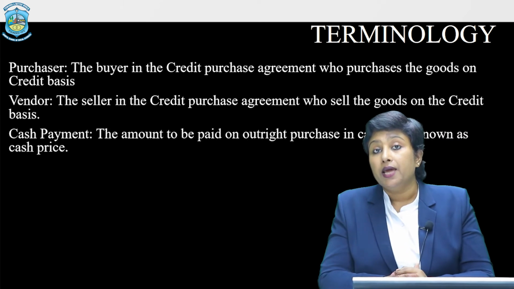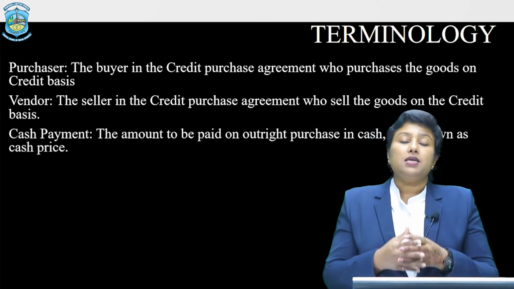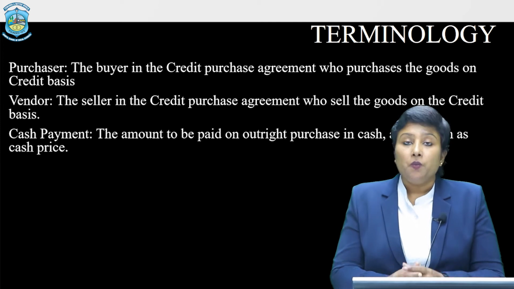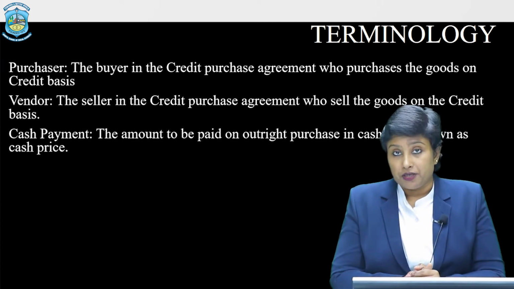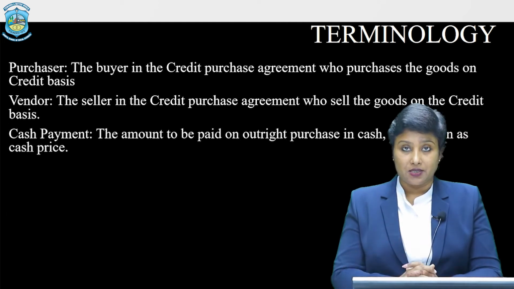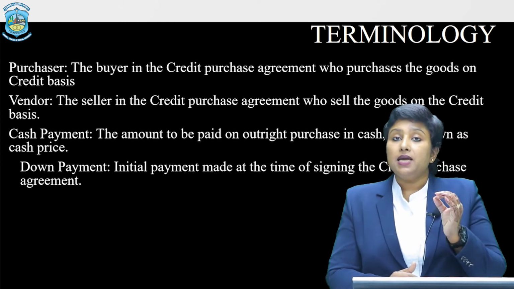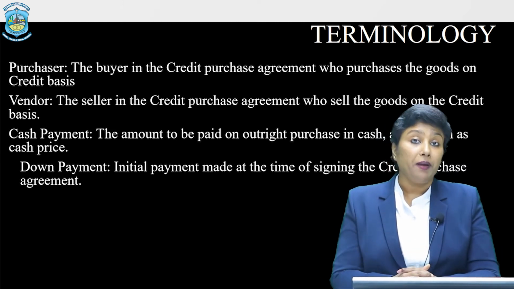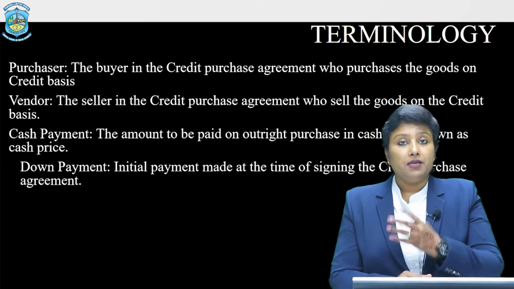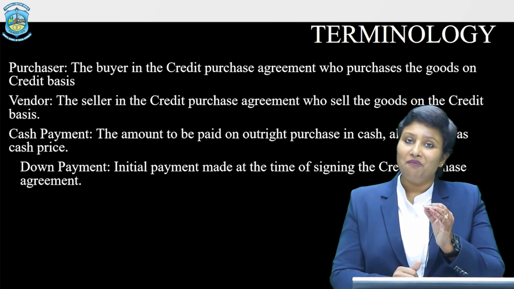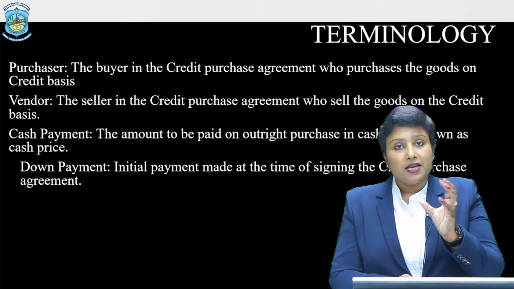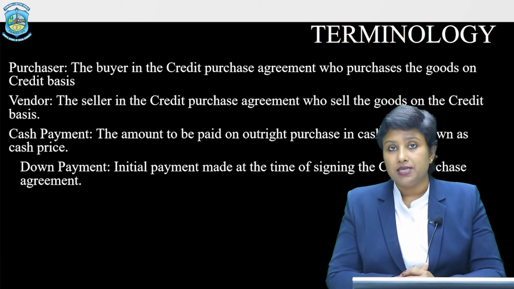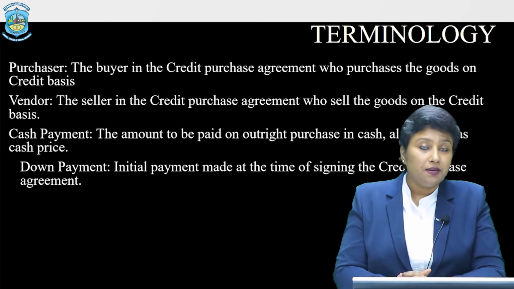The third important terminology is the cash payment. Cash payment is the total amount of that particular goods which the vendor is selling to the buyer, which includes only the cost price and the profit, but does not include interest. The next thing, exactly the same as the hire purchase system, is the down payment or cash down. Now this is the immediate amount paid at the time of sale agreement, or you can say purchase agreement from the point of view of the buyer. So the amount or the fraction of the cash payment made immediately at the time of agreement or at the time of purchase is termed as down payment. We have already studied this in the previous chapter.